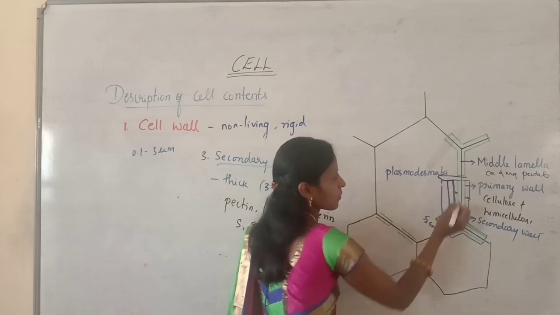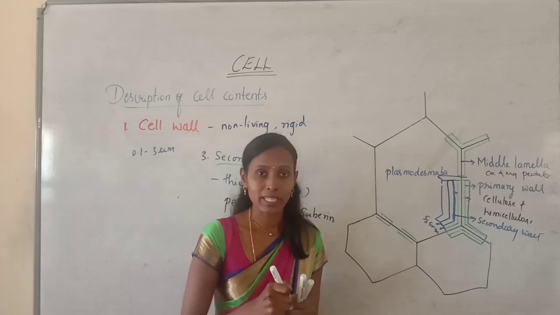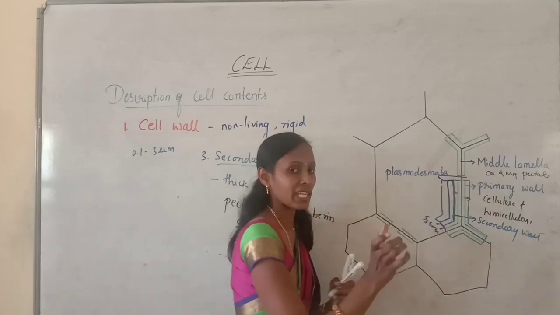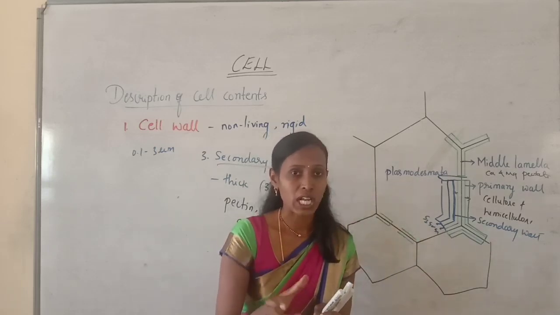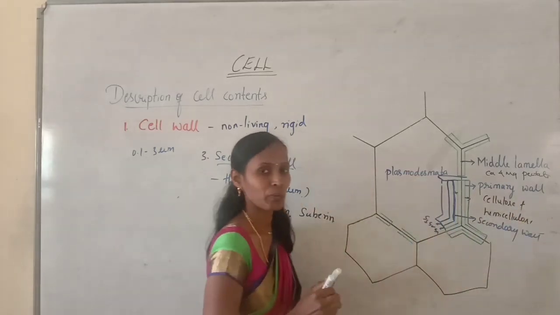Plasmodesmata. So in between the cell wall, where the primary and secondary walls are not accumulated, that pit region or aperture is called plasmodesmata, through which the cytoplasm of adjacent cells is connected with each other.